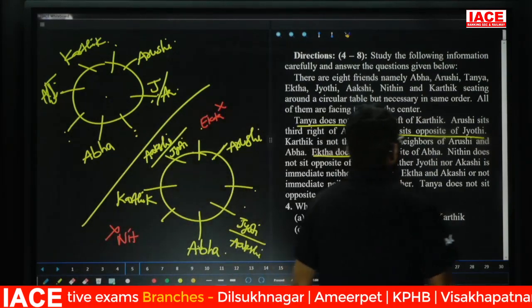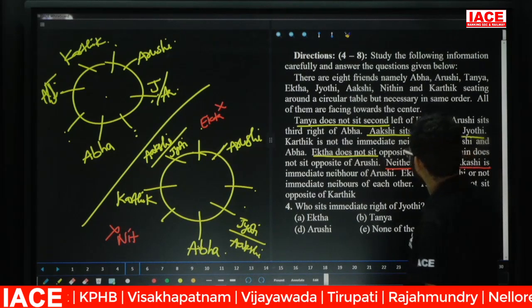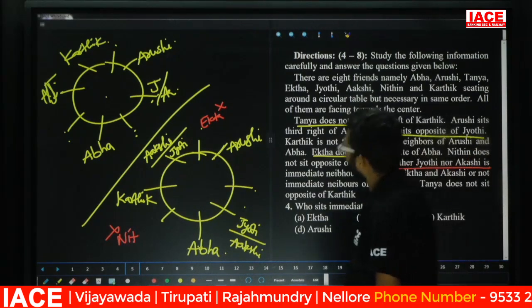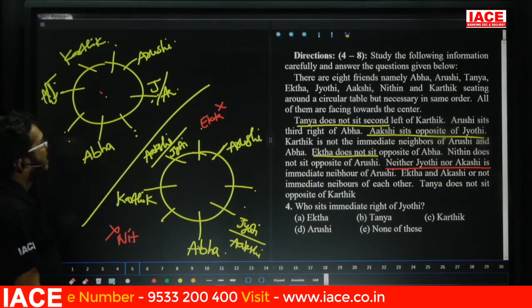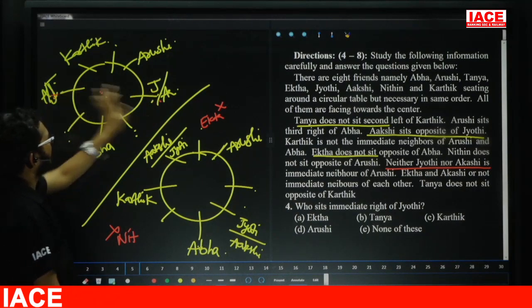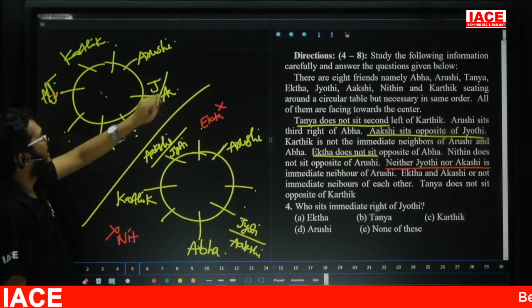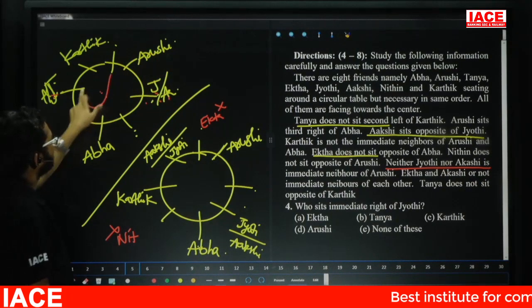Next, check here. Neither Jyoti nor Akshi is an immediate neighbor of Arushi. Friends, check here: in this possibility, Akshi and Jyoti are both opposite, which means this is the only possibility. But neither Jyoti nor Akshi is an immediate neighbor of Arushi, so this possibility is wrong.